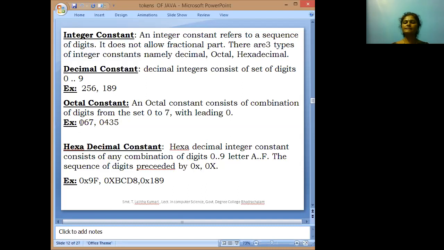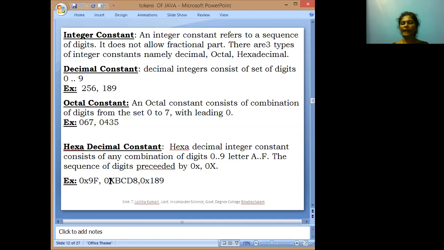Next, hexadecimal constant. A hexadecimal integer constant may be any combination of 0 to 9 and letters A to F. The sequence of digits is preceded with 0x or 0X. Suppose we are framing any number that is leading with, meaning embedded with, 0 small x or 0 capital X, those numbers are called the hexadecimal constant. In the following example, here we are taking 0x9F. This is the hexadecimal constant.